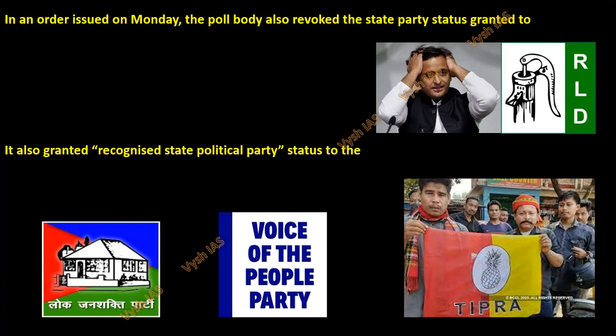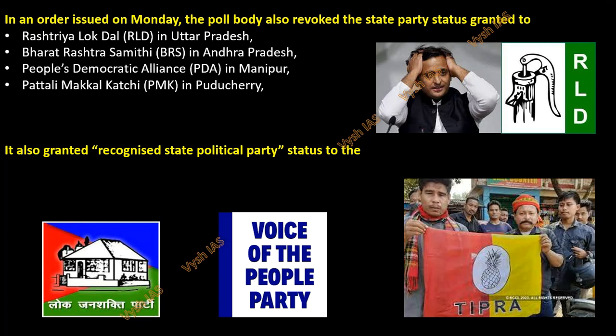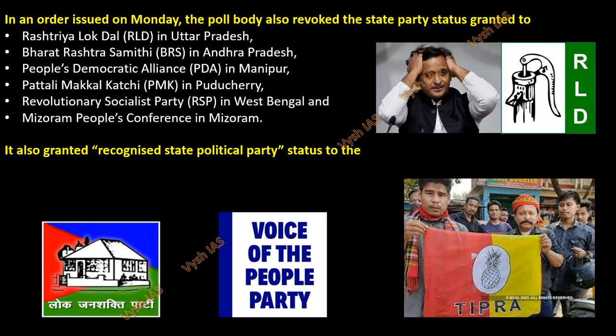The Election Commission has also recognized and revoked a few parties. If you see RLD and all, Akhilesh Yadav and all who are involved, they have now lost the state party status also. Rashtriya Lokdal in Uttar Pradesh, Bharat Rashtra Samiti in Andhra Pradesh, People Democratic Alliance in Manipur, Pattali Makkal Katchi in Puducherry, Revolutionary Socialist Party in West Bengal, and Mizoram's People Conference in Mizoram. All these 6 parties have lost even the state party status.